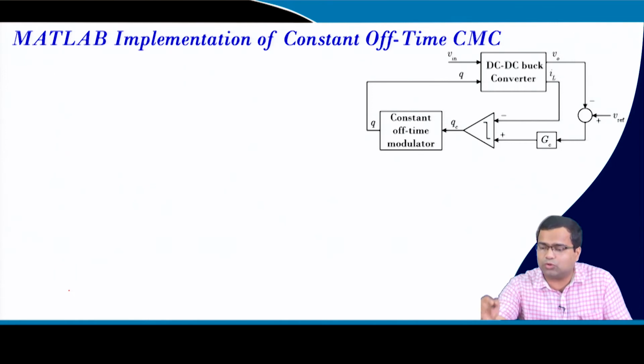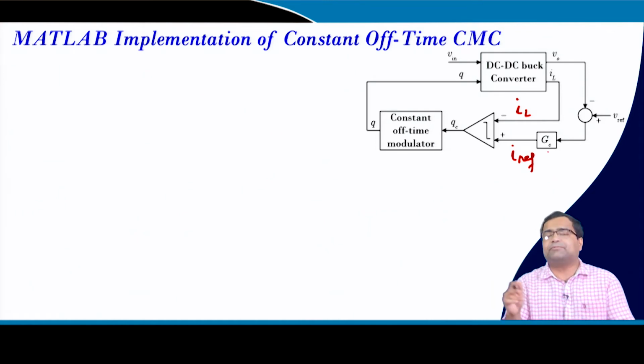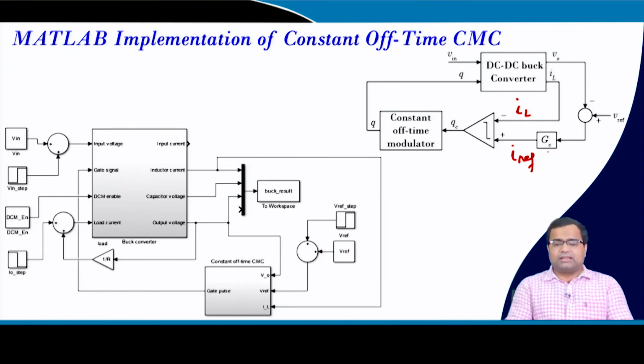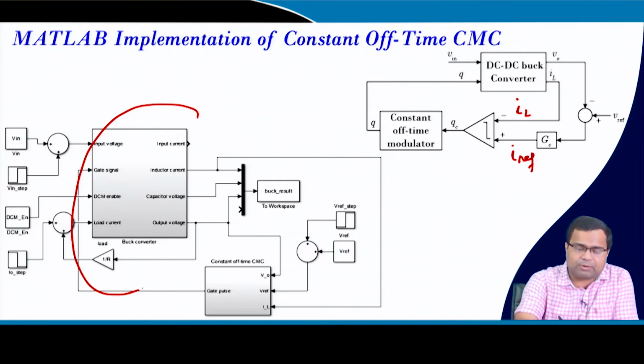So, again it is a two loop control, current mode control. This is our inner current loop, this is our reference current which is coming from the outer loop, and this is the block diagram which I have shown for many simulations. In the overall block diagram, this block is the converter power stage and it is driving a resistive load, right?